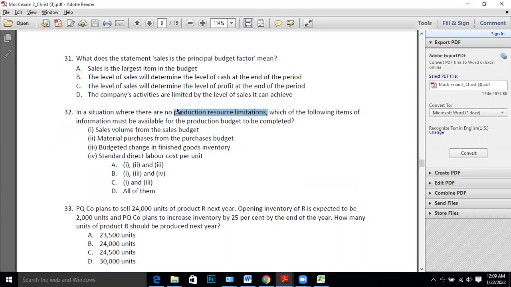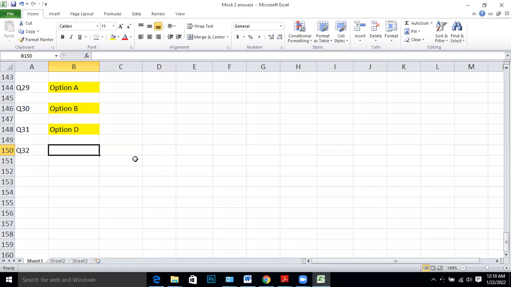Which of the following items of information must be available for the production budget to be completed? Before the production budget, you must have finished your sales budget and your finished goods inventory budget. I told you this, right? So sales volume from the sales budget is required. Material you don't need for the production budget. Budgeted change in finished goods inventory, yes. Labor also is not required. So only 1 and 3, option C. Option C is right.